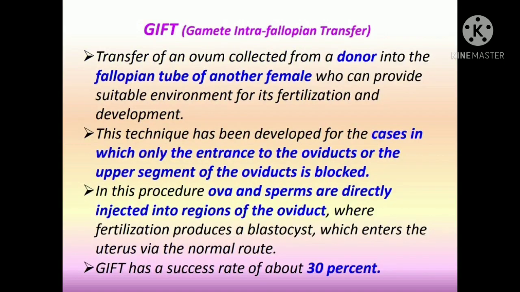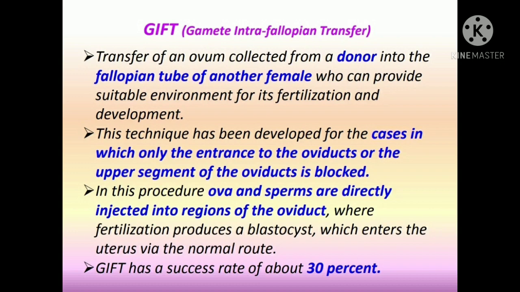Next one is GIFT, known as gamete intrafallopian transfer. Now what happens over here? Transfer of an ovum or egg collected from a donor into the fallopian tube of another female, who can provide a suitable environment for its fertilization and development.